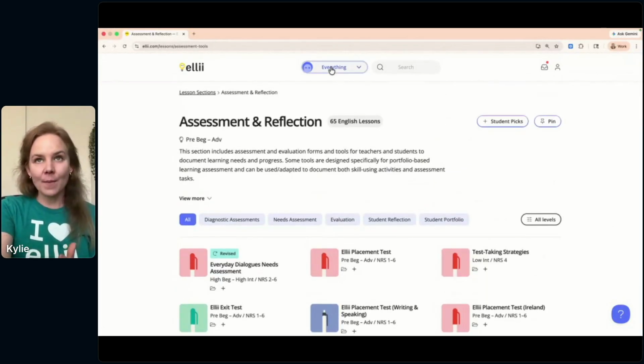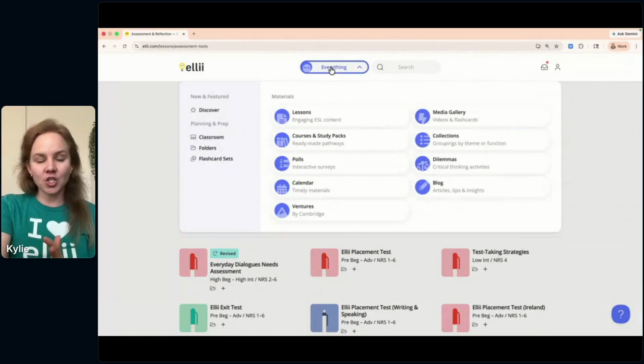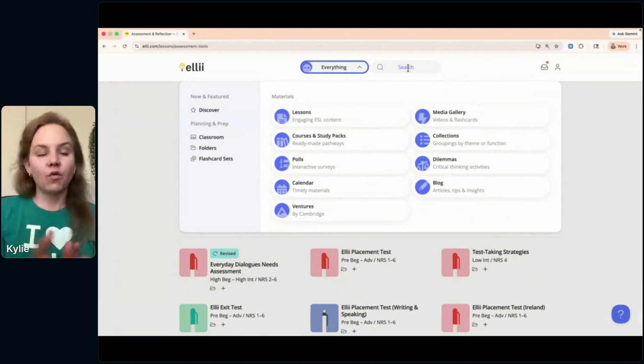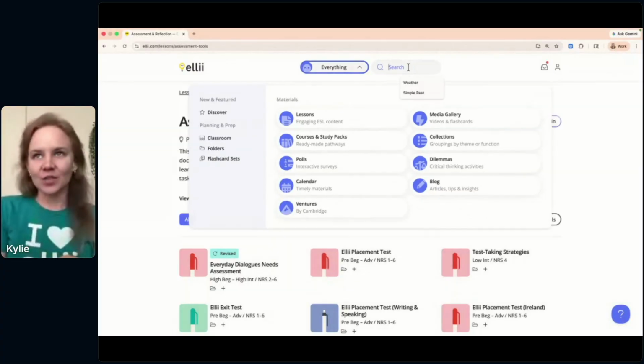The last thing that I'll mention before I show a couple of things with a lesson planner and reports is that you can, of course, search for items on the platform. And I didn't even mention the media gallery. See, there's so much to cover at Ellii, so you'll have to come back to our future webinars to see more. But I'll show you the search tool here, for example.